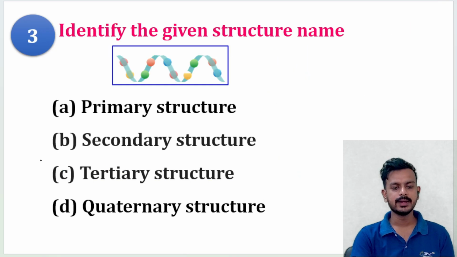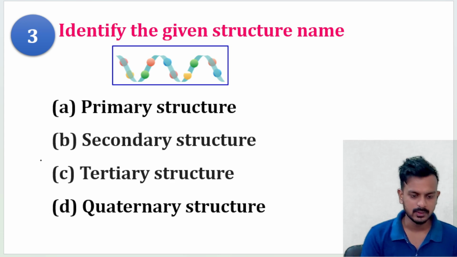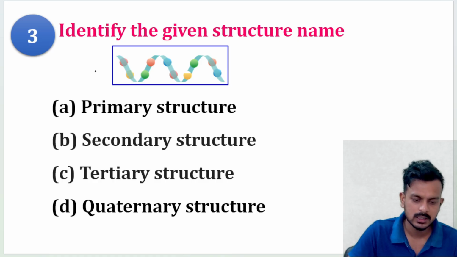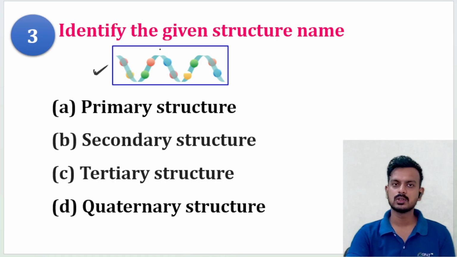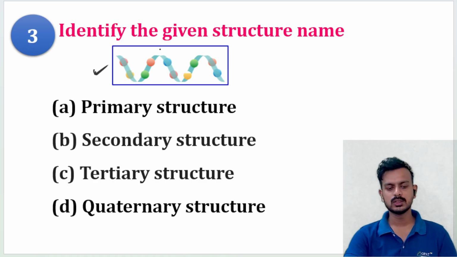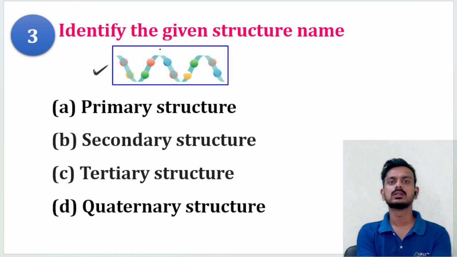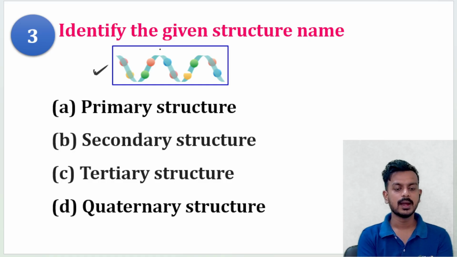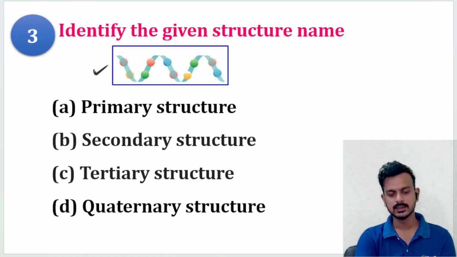Next question. Identify the given structure. This is a very direct one. Which type of structure are you seeing over here? First, look at the structure. Among the four types of structure, which structure is matching this? Please check first, then give your answer. Identify the given structure name. First see the structure and comment down your answer in the comment section.